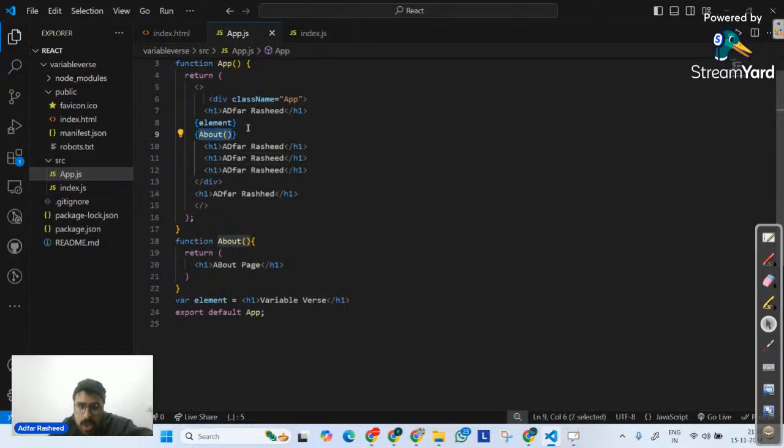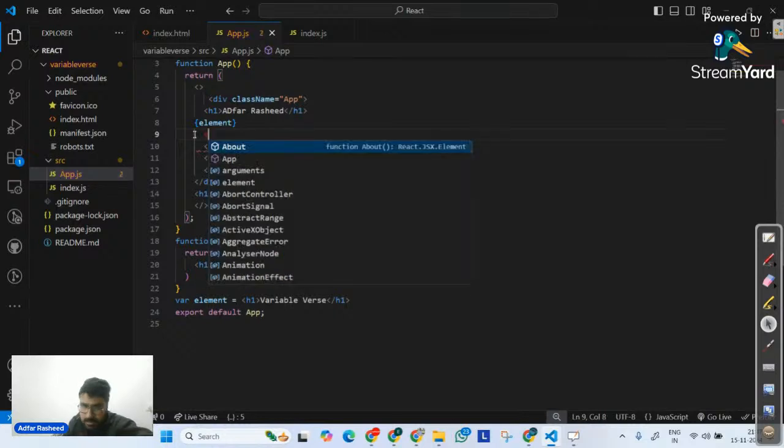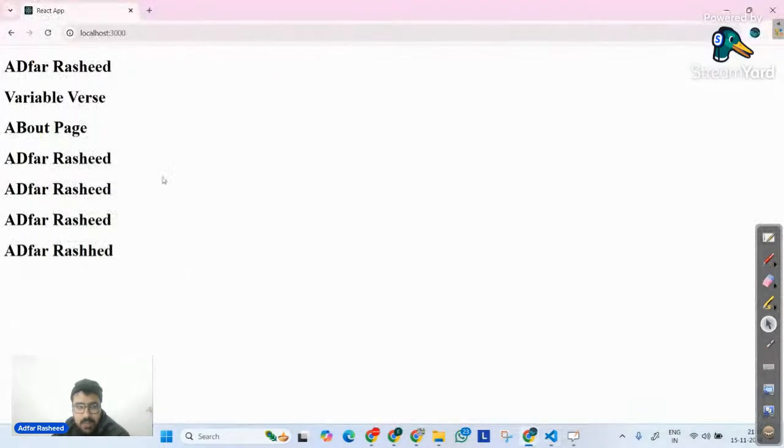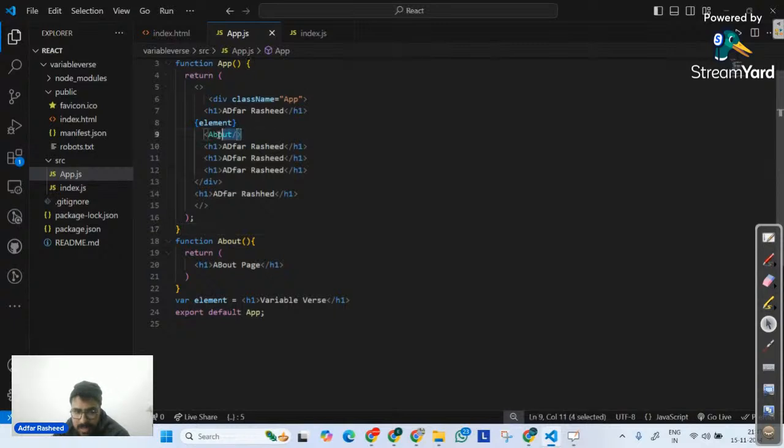We always call our component not like this, but we call our component with a less than sign, About, and then simply something like this. We call it as an HTML component, a self-closing tag, although we can call it as a complete tag as well. So if I go here and check now, you can clearly see About page still visible. So always remember to call your components like this. It has multiple advantages. I will show you all of those, although not today, because for that we have to discuss a lot of other things. But yes, always and always we will call our function, if it is a component, like this.